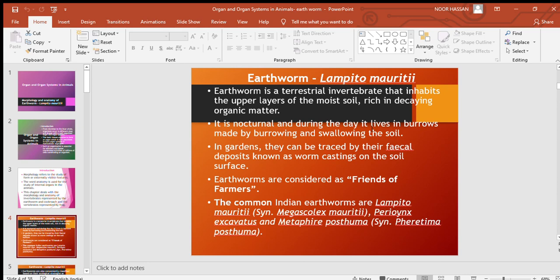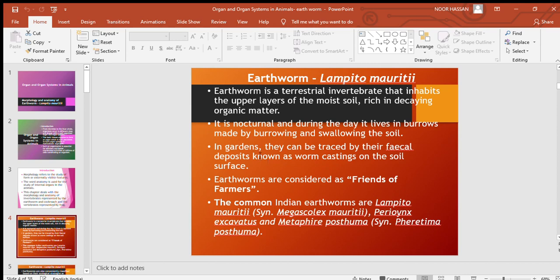During the daytime, it lives in burrows made by burrowing and swallowing the soil. Earthworms make their own burrows by burrowing and swallowing the soil. So they remain inside the burrows during daytime, and they become active at night. In gardens, they can be traced by their fecal deposits known as worm castings on the soil surface.